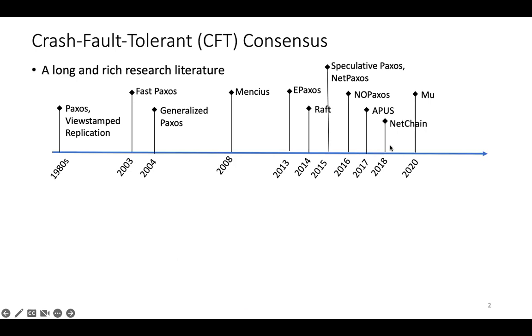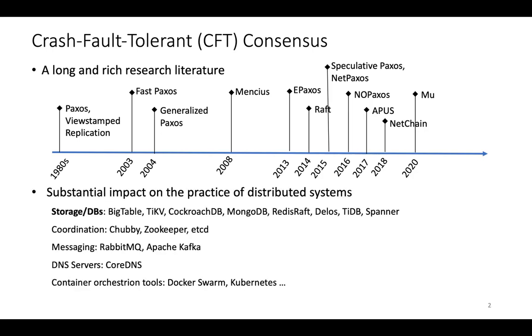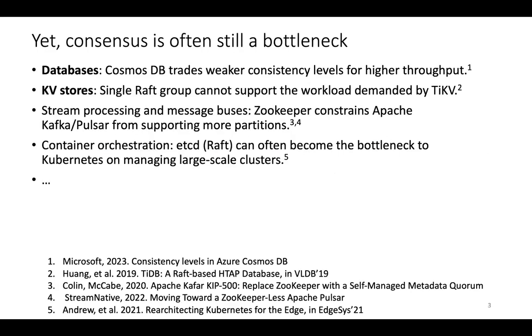So consensus has a long and rich research literature going back about 4 decades. And it's also substantially impacted the practice of distributed systems. Yet, despite almost 4 decades of work on this topic, it continues to be a bottleneck in that consensus, when it's part of a larger system, seems to affect adversely the performance of the larger system. So these are practitioner reports drawn from 4 different areas: databases, key value stores, stream processing, and container orchestration, that suggest that better performance consensus would be quite useful.